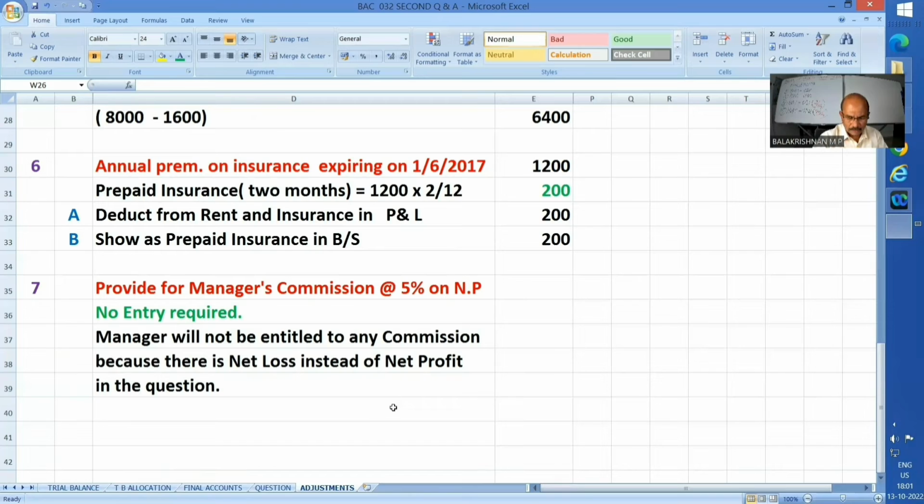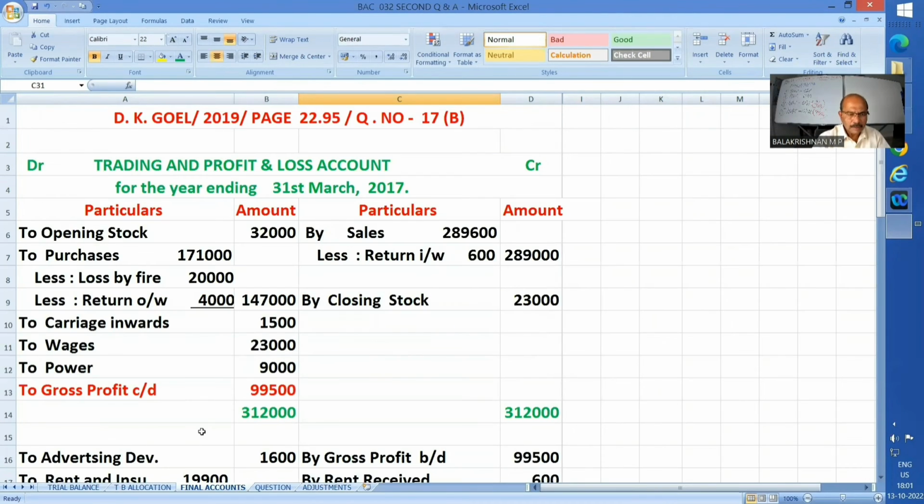Okay. Now let us move to the trading, profit and loss account and balance sheet section. Well, first the trading account. You know all these items. Here, loss by fire, I already explained, 20,000. That is deducted. Return outward is there in the question. That is a deduction against purchase. And net value of purchase is 1,47,000. All other things are as it is shown.